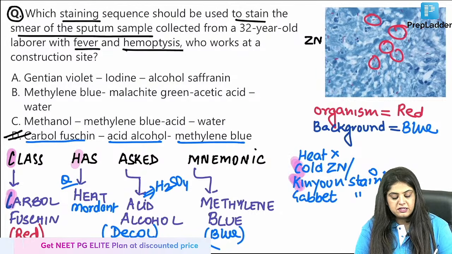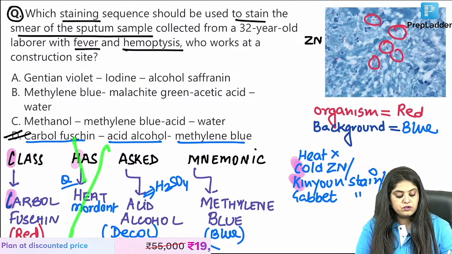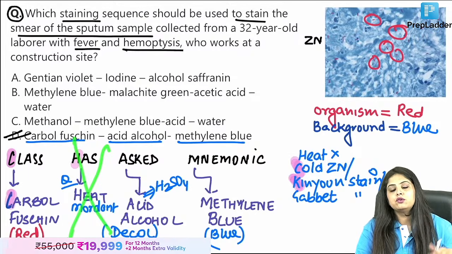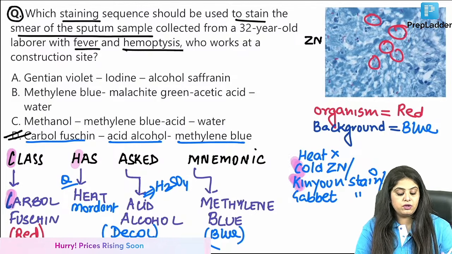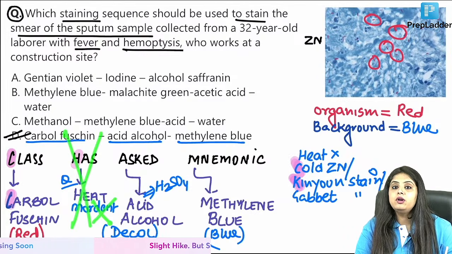So cold Zn stain is known as Kinyon stain, in which you have just not done the heating procedure. You've not frozen it. Now for INI-CET students, even NEET and FMG, it's important. Heating nahi kara, so you've not done the mordant.